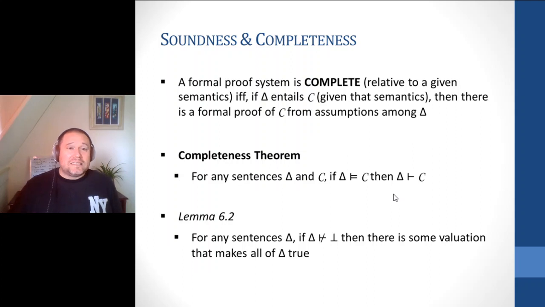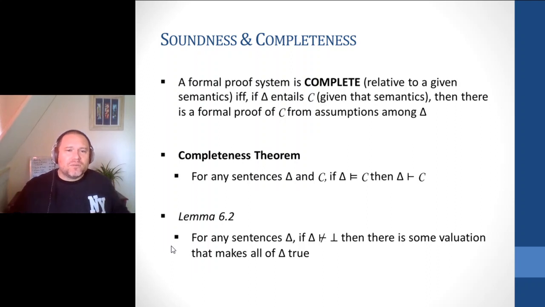This is actually going to be slightly harder. So soundness is fairly straightforward. We can basically work through each rule, show that the rules work, and if the rules work, then our proof system is guaranteed to be sound. Completeness, a little more difficult.